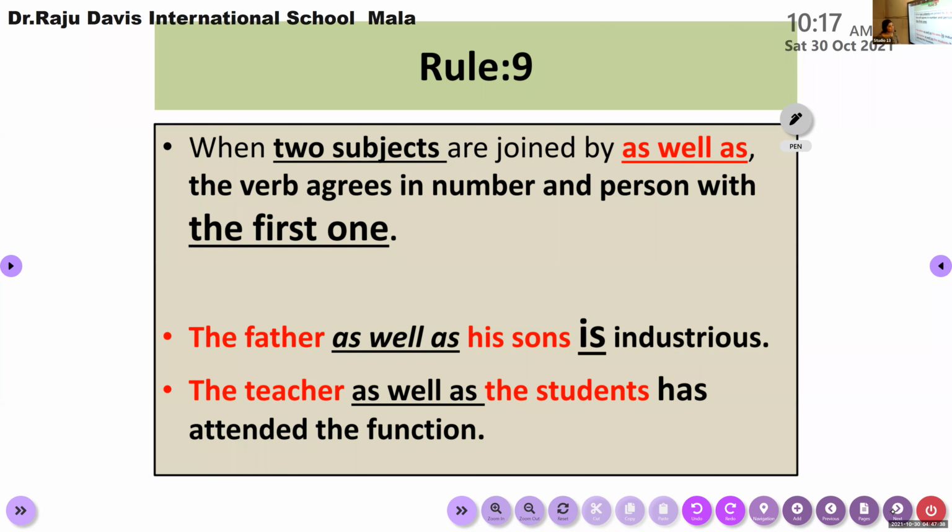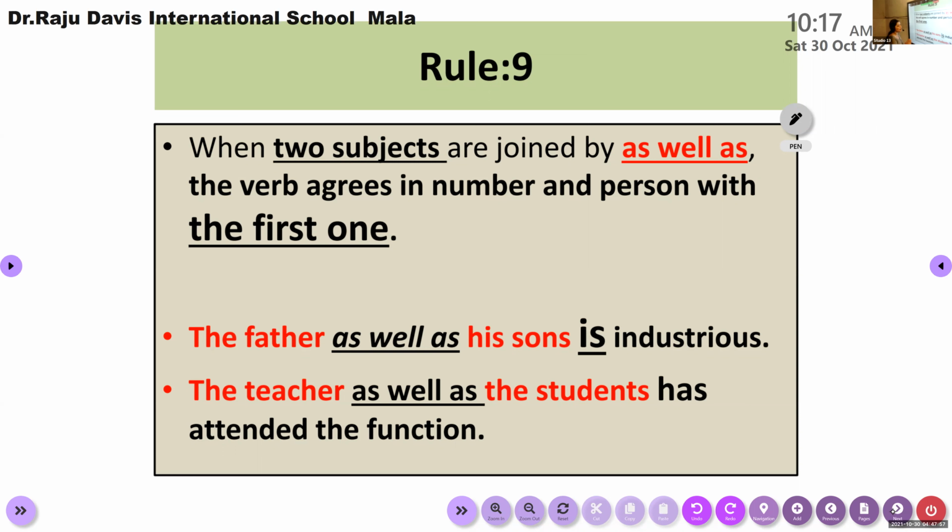We don't want to think about the subject used after as well as. We need to think about only the first subject, whether it is singular or plural. According to that subject only, we need to use the verb if it is connected using as well as.